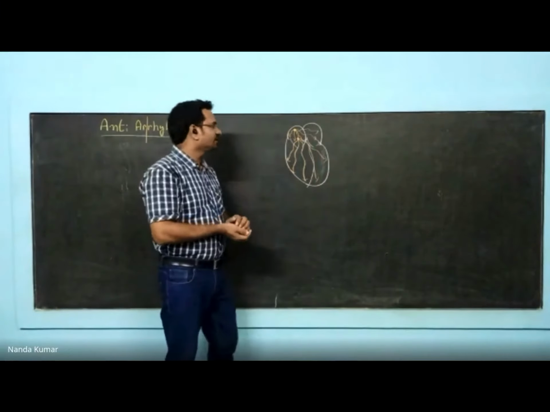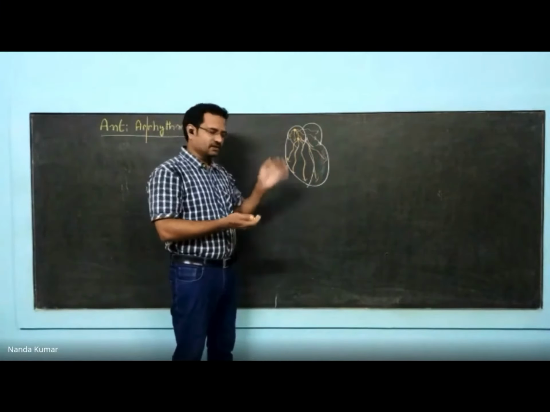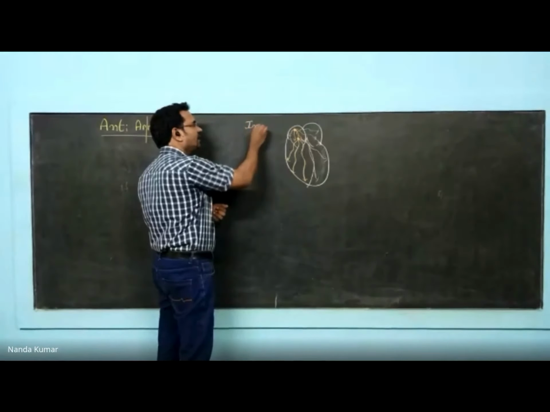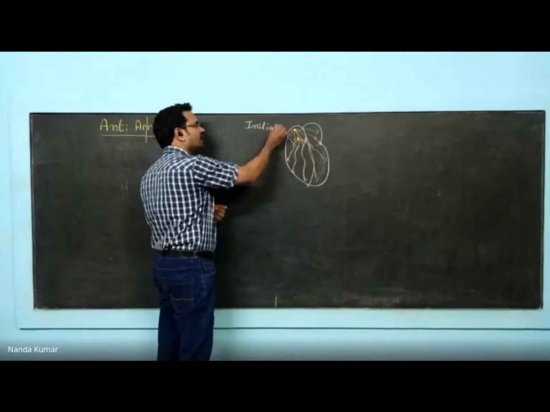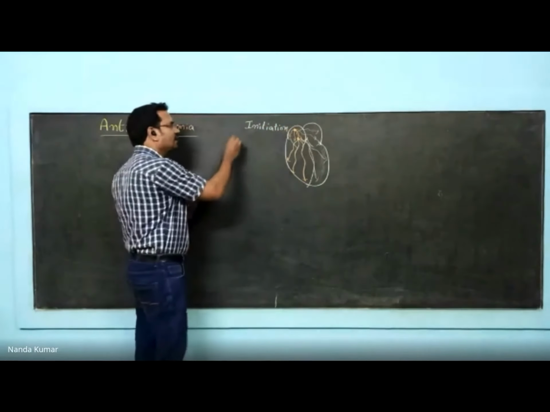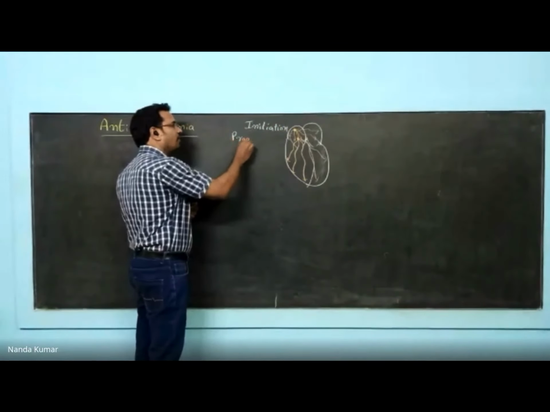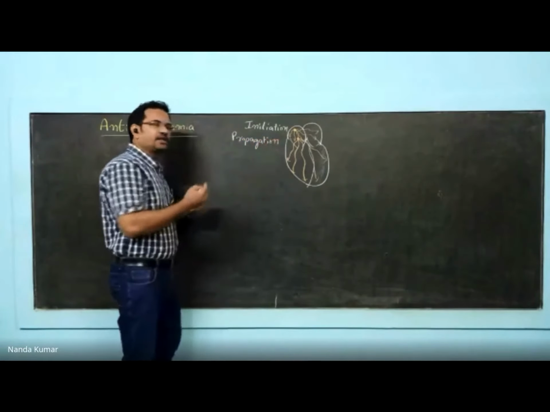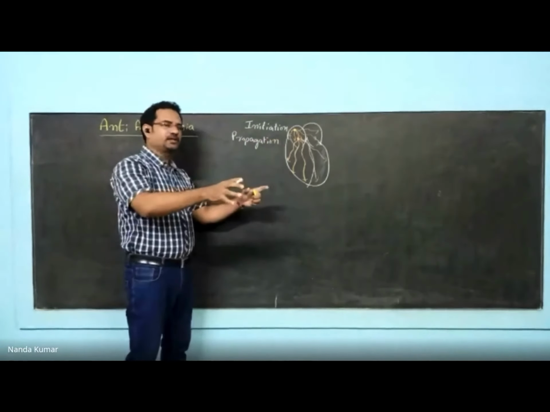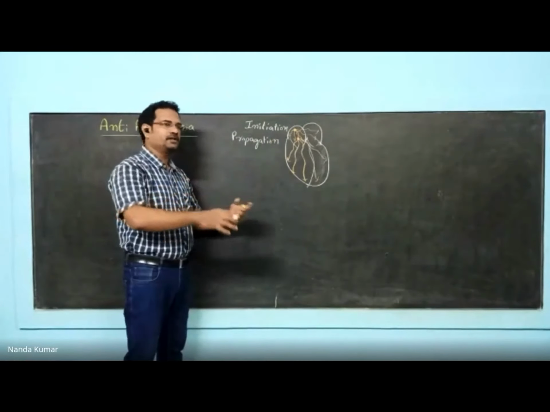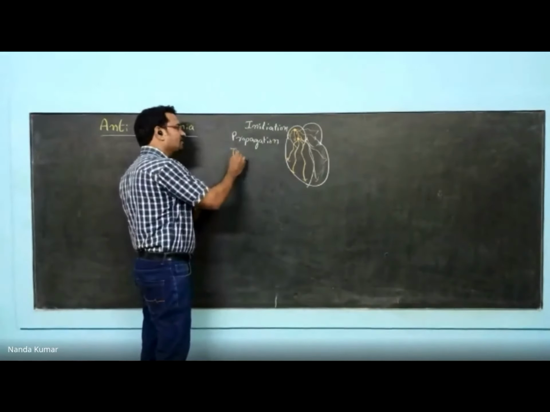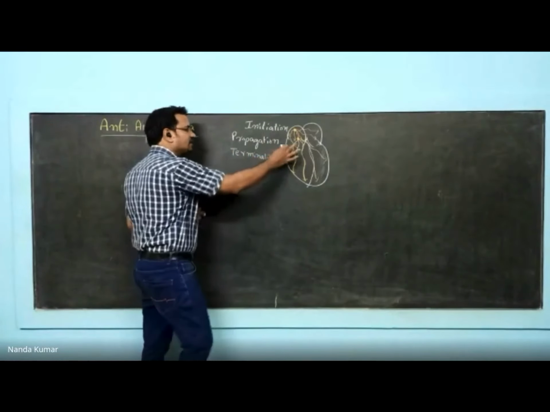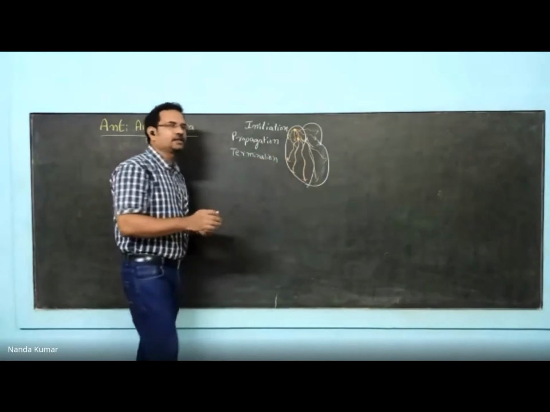So what happens is signal initiation occurs. That means the signal starts at the SA node. It is called signal initiation, the start of the signal. And then signal propagation occurs. Propagation means movement along the heart chambers. The SA node signal propagates to the entire atria. The AV node signal propagates to the entire ventricle. And finally, the signal has to terminate. It is called termination. Once the signal reaches this base, the signal terminates.